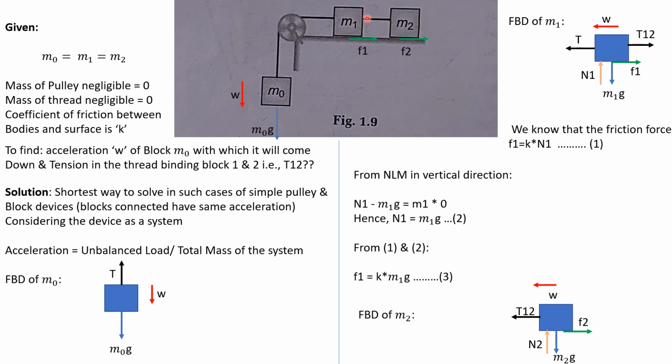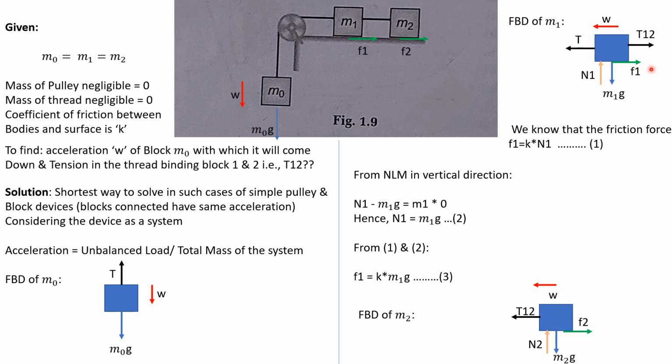The tension in this thread we have taken as T12, meaning the tension in the thread connecting masses M1 and M2 together. So T12, this is the force F1.